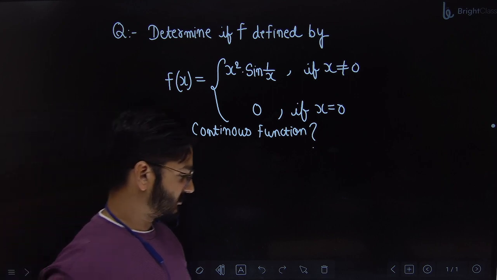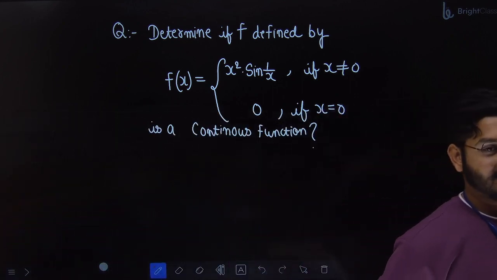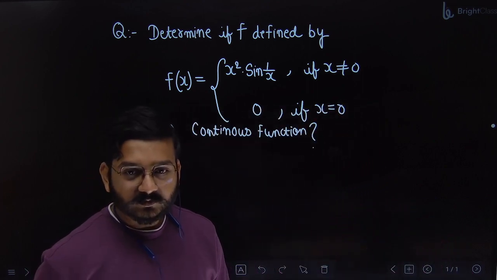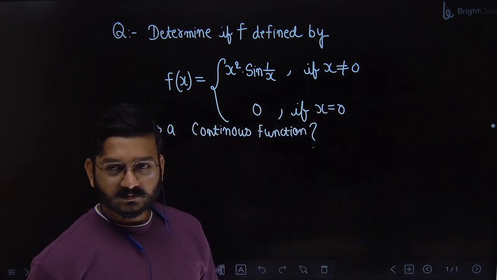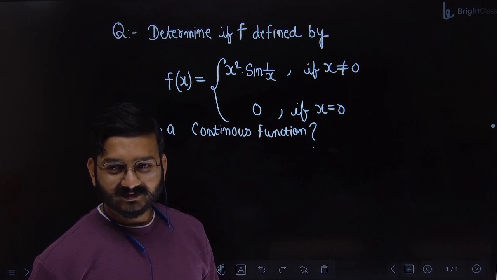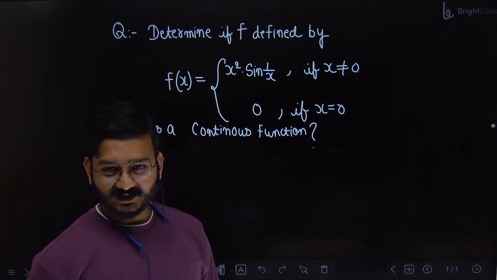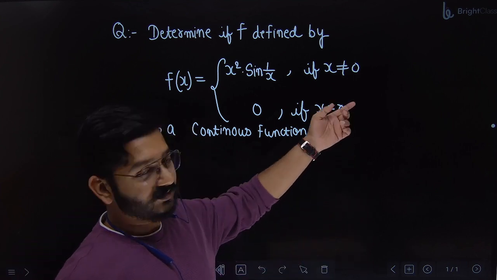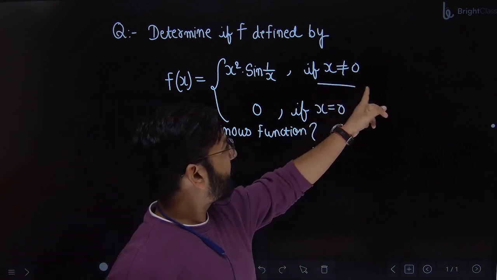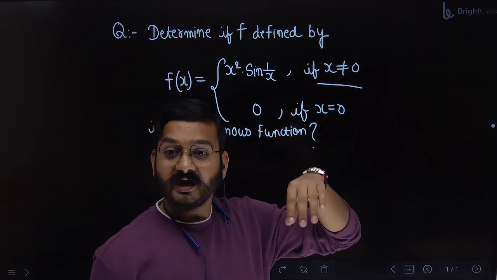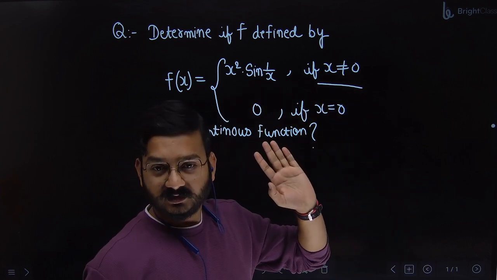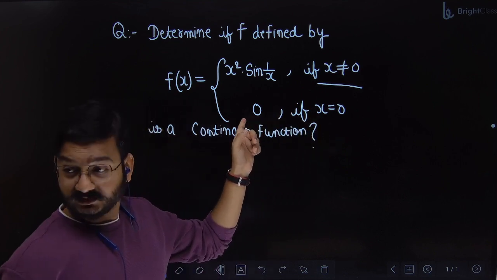Ritvik, explain why continuous. Because in the first part it's x not equal to 0 and the second part is x equal to 0. But for LHL and RHL, you have to put x as 0, na? And check. What is the significance? What is the meaning of x not equal to 0? That for LHL and RHL, you will use this function. For value of function, you will use this.